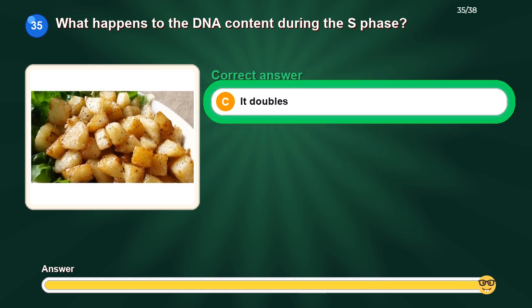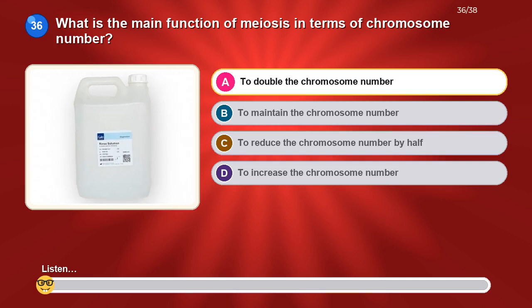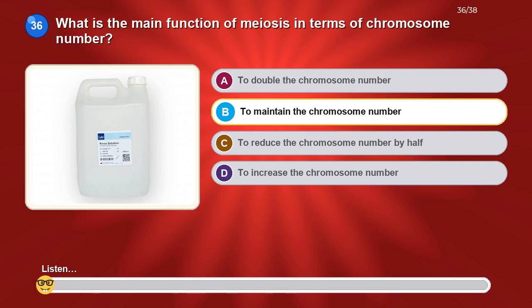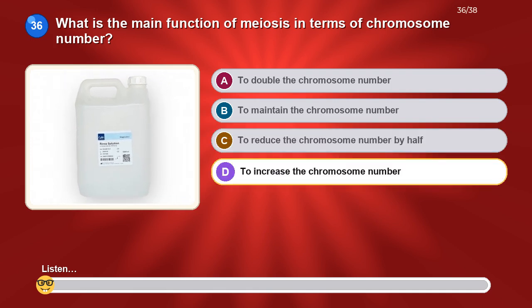The correct answer is it doubles. What is the main function of meiosis in terms of chromosome number? Option A. To double the chromosome number. Option B. To maintain the chromosome number. Option C. To reduce the chromosome number by half. Option D. To increase the chromosome number.